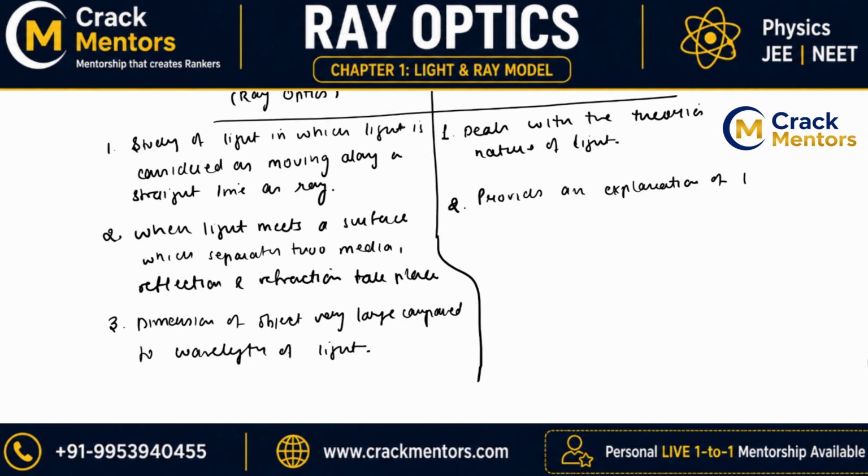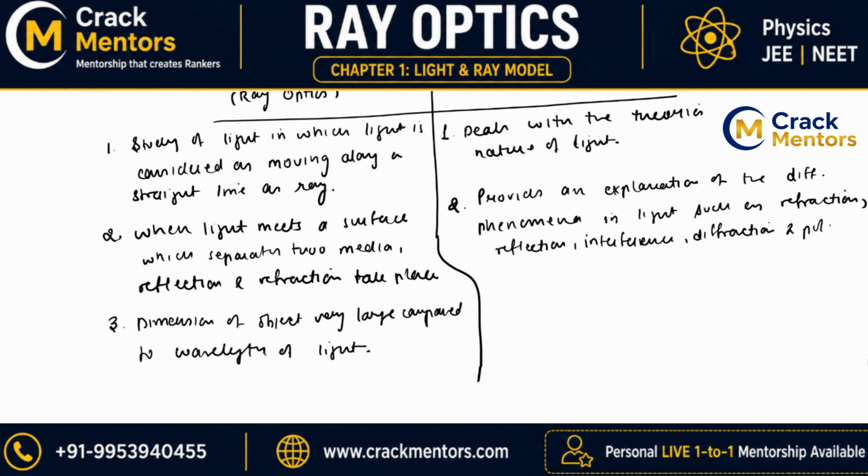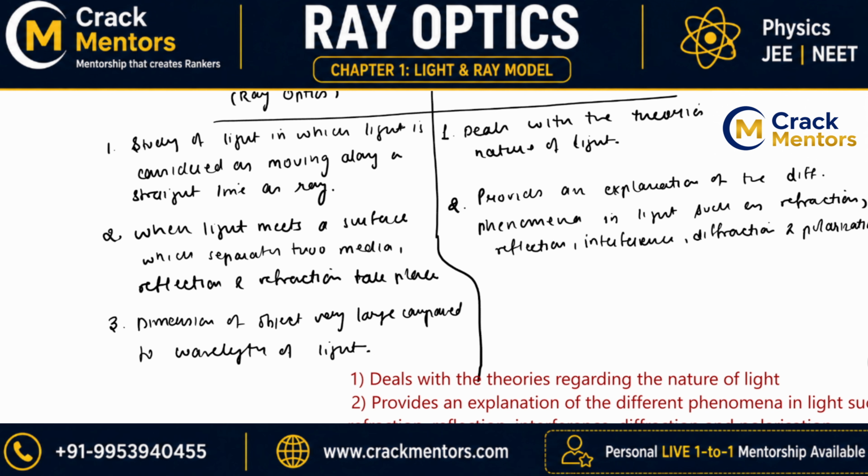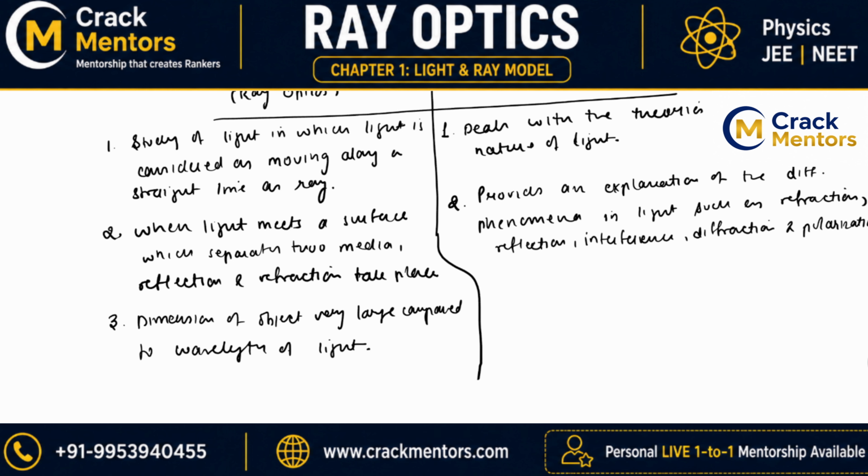It provides an explanation for the different phenomena in light, such as refraction, reflection, interference, diffraction, and polarization. What does it mean? It means that with wave optics, it has been experimentally proved that there are various phenomena of light, such as refraction, reflection, interference, diffraction, and polarization. All these phenomena exist due to light and are just observed. When they are observed, they are observed under ray optics. But how have we proved them? We have proved them by studying them in wave optics. So ray optics is something which we see, and wave optics gives me the explanation why I am seeing that.